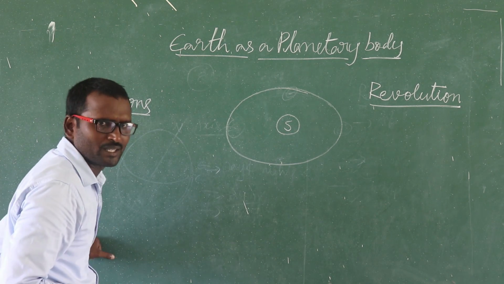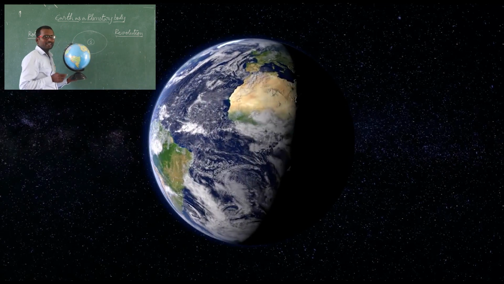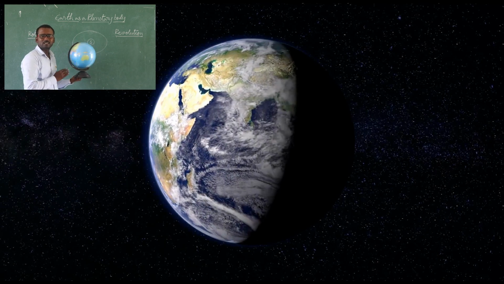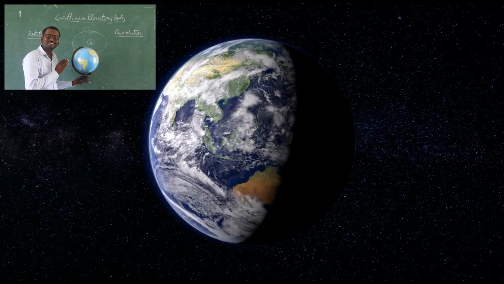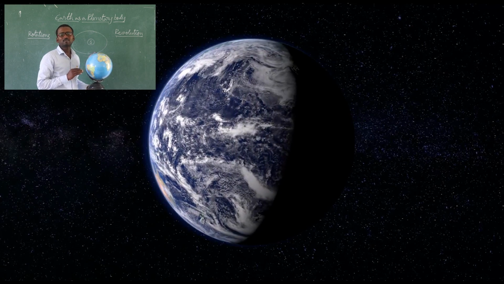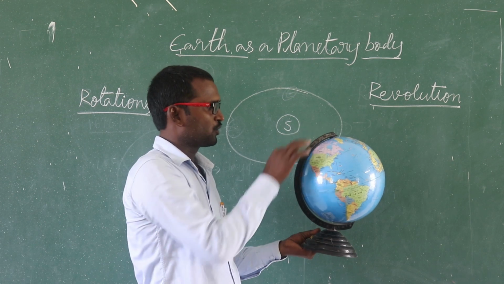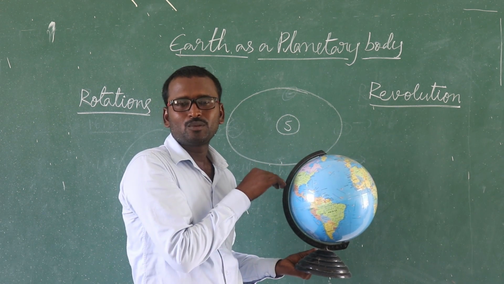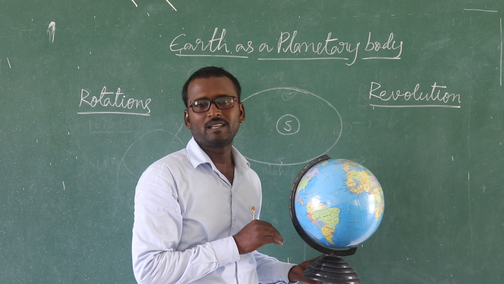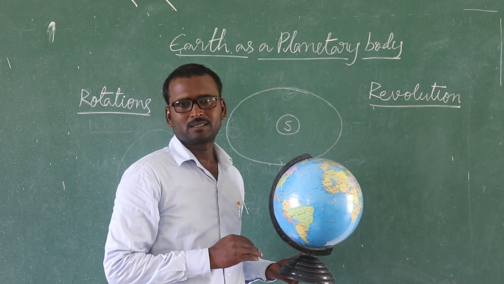The first one is rotation. When Earth revolves on its own axis from west to east at the speed of 1610 kilometers, that we call a rotation. What is meant by rotation? When Earth revolves on its own axis from west to east at the speed of 1610 kilometers, we call it a rotation. Due to rotation, day and night occur.